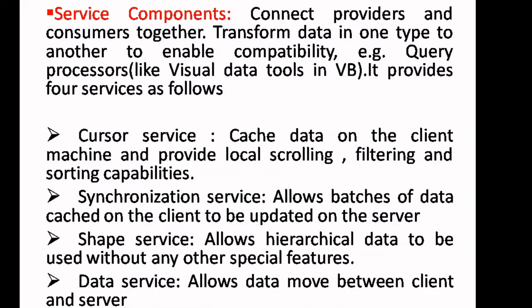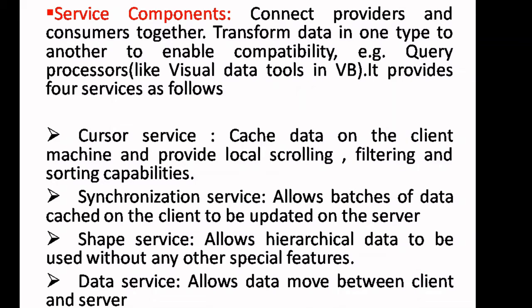It is also used to provide data transmission from one type to another. So we can use service components to enable compatibility. Compatibility is nothing but a mode of using the data items so that it brings everything onto a common platform.